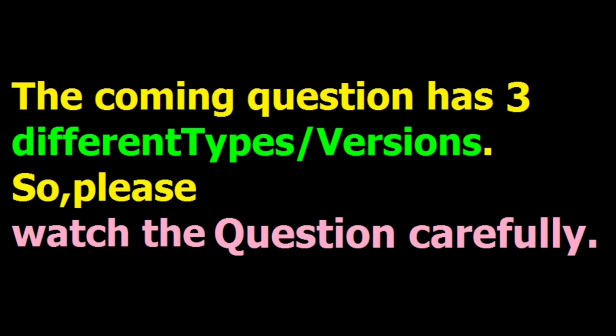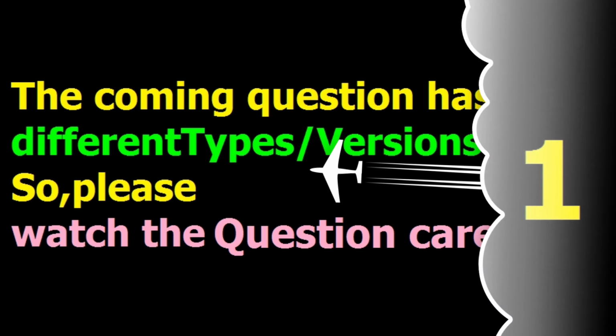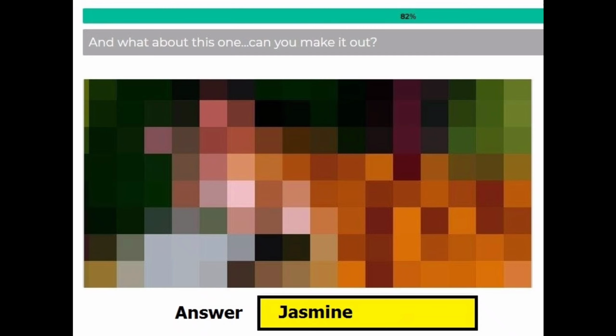Now the coming question has got three versions, so please read the question very carefully. For instance, in version 1 of this question, it is asked, and who is this one? Can you make it out? If this question comes, then your answer is Jasmine.